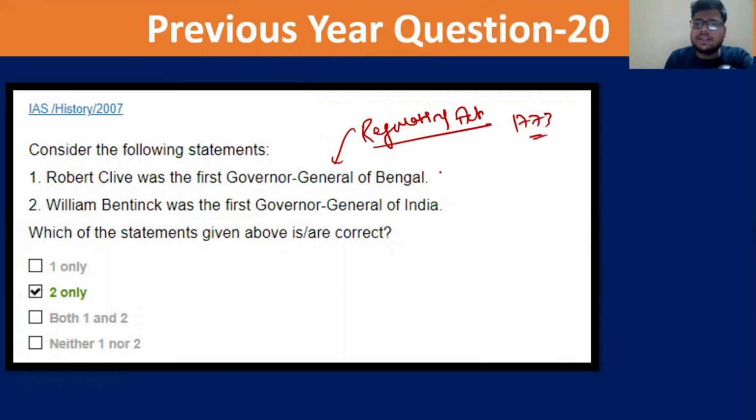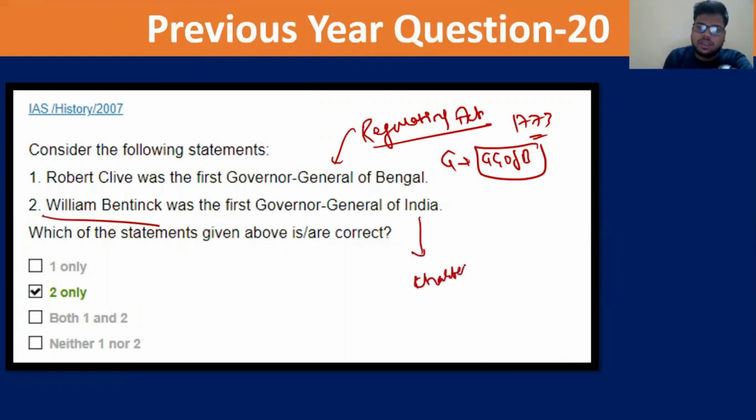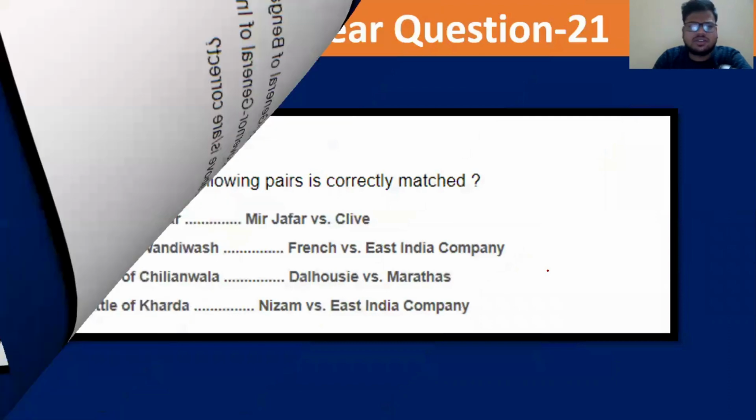So the Regulating Act changed the designation from governor to Governor General of Bengal, Governor General of Fort William, right? So he was Warren Hastings, and the first Governor General of India was William Bentinck, and that happened with the Charter Act of 1833. Chalo, an easy thing because we already discussed it.